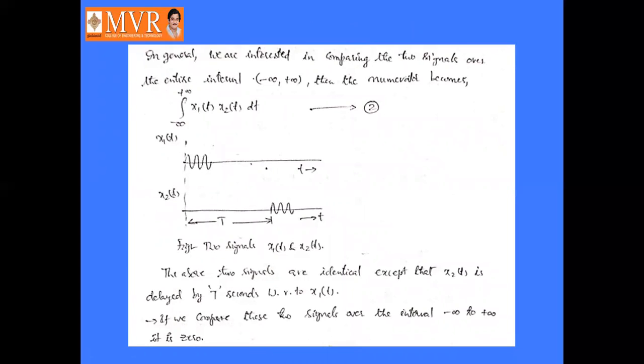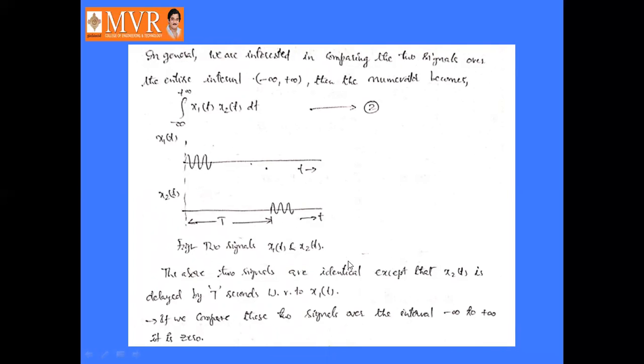So here x1 of t and x2 of t, as far as the waveform is concerned, both signals are the same, but there is a time delay between these two signals. Here x2 of t is delayed by capital T seconds. Both x1 of t and x2 of t are sinusoidal signals only, but x2 of t is delayed by capital T seconds here.